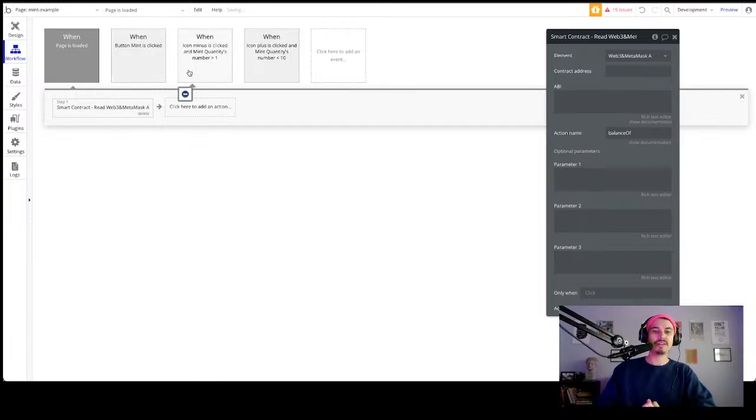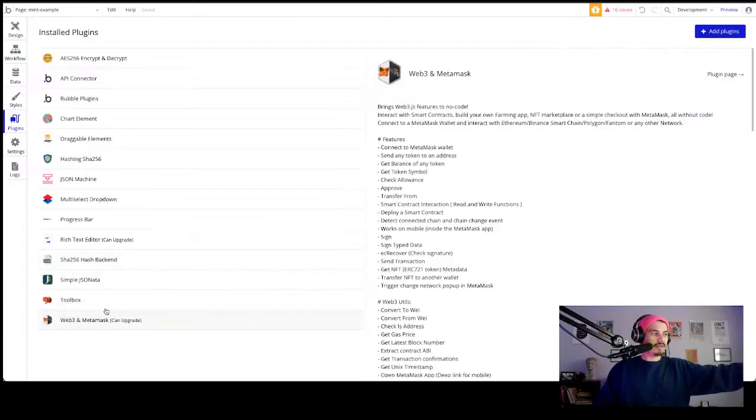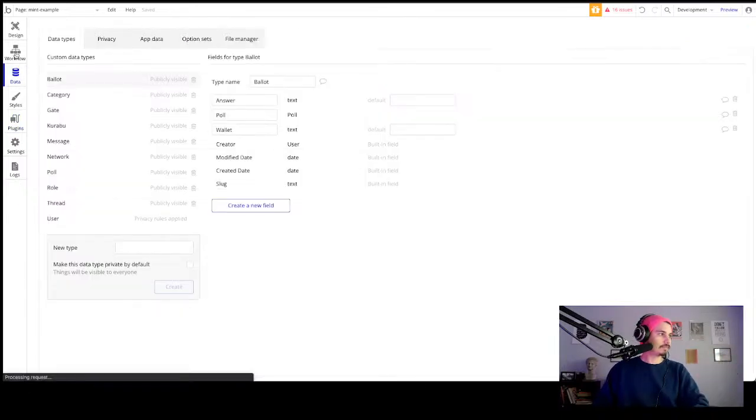We want to read the number of NFTs minted. We're using this action from the Web3 and MetaMask plugin, which you have to have already installed in order to do any of this. We also talked about that in the last tutorial. But go here, click Add Plugins, Web3 and MetaMask. That's how you get that action.